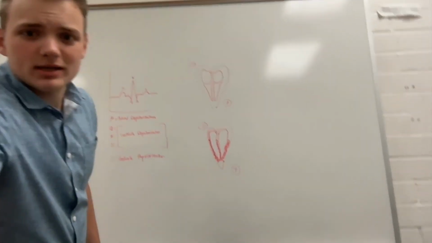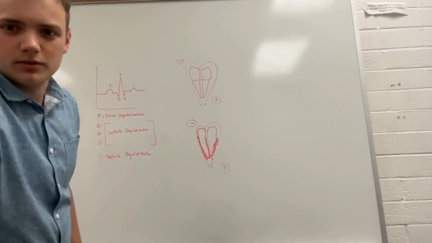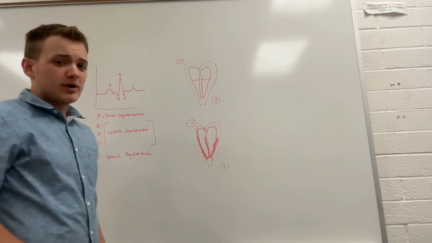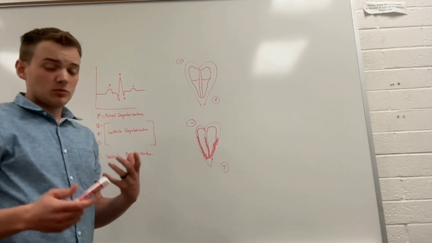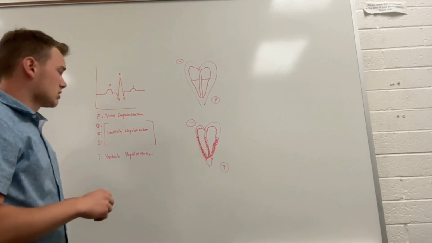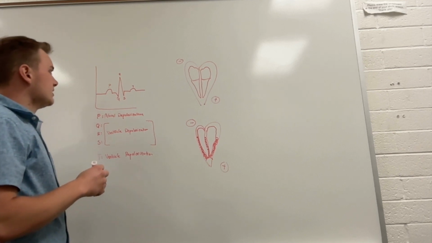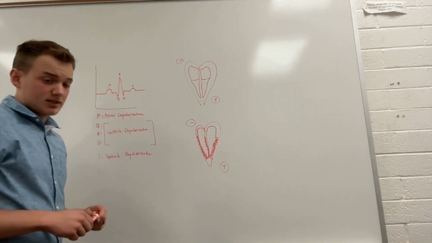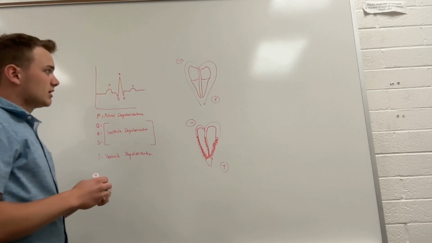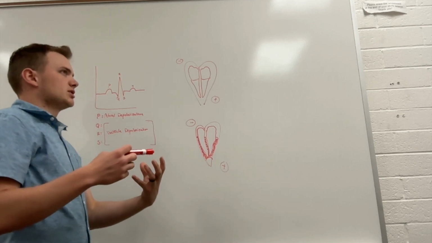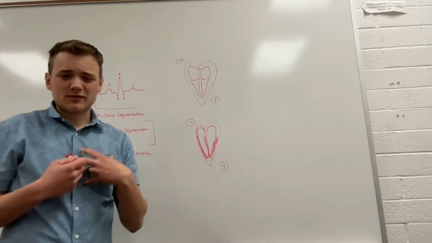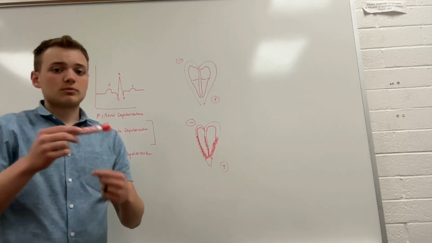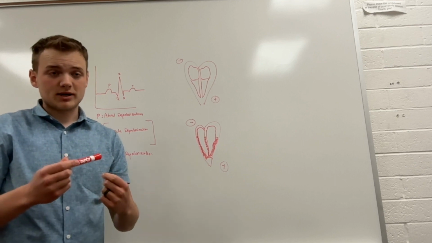All right, and for the last part of this video, notice my outfit change, thank you. We're going to talk about ECGs and the process of that. So in an ECG, what we're measuring is the charge on the outside of the cells. Typically, when we're thinking about depolarization, I usually reference the inside, but we need to be thinking about depolarization and repolarization of cells from the outside perspective.